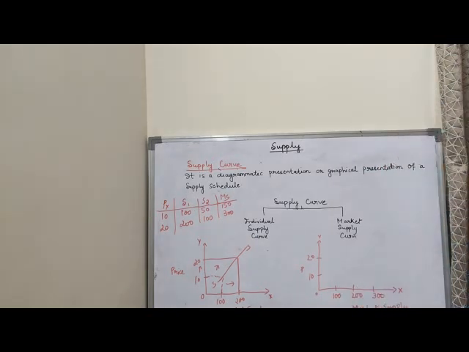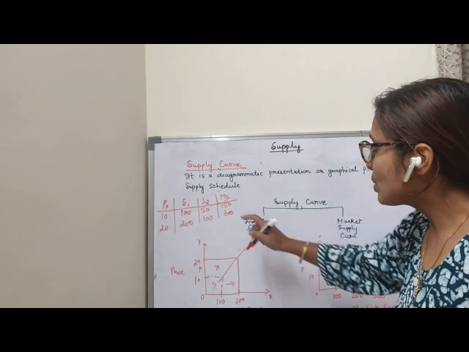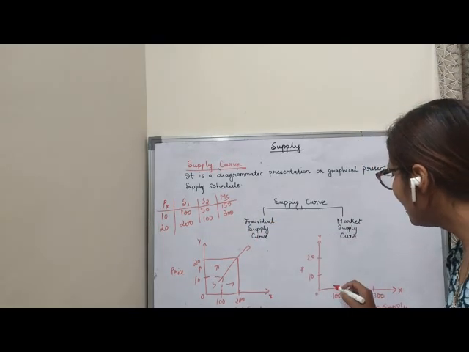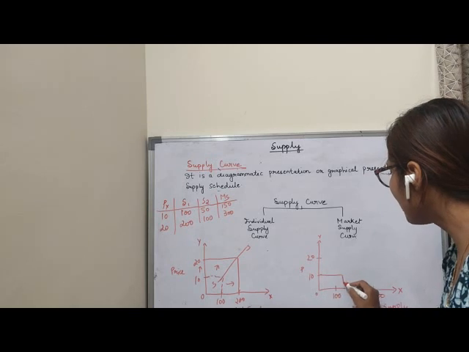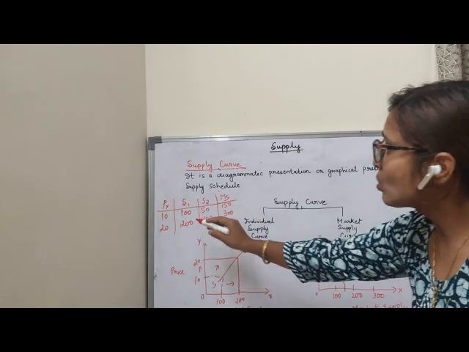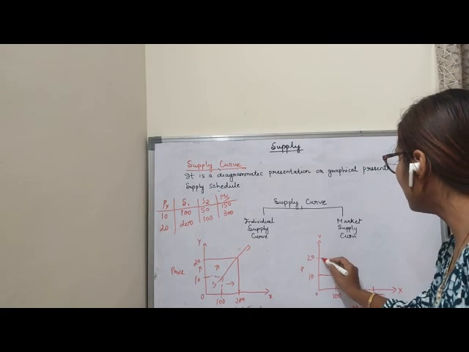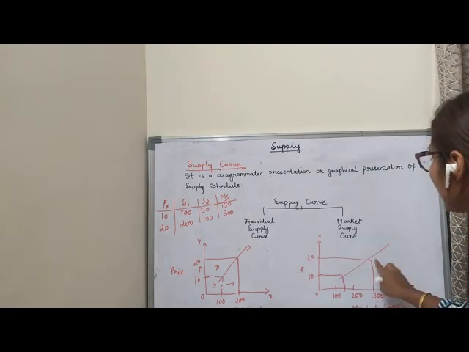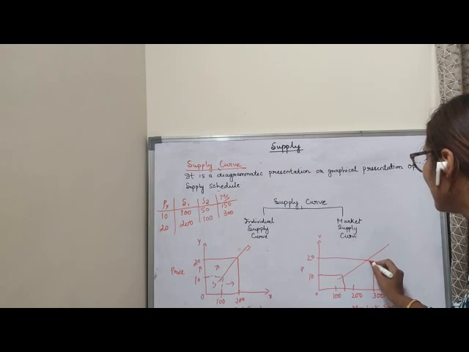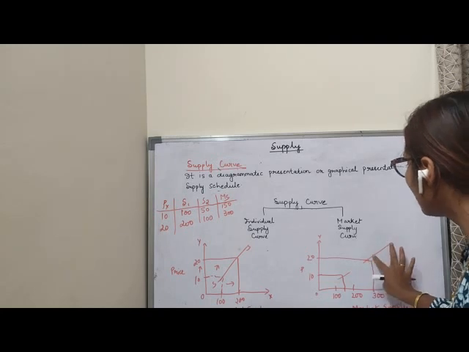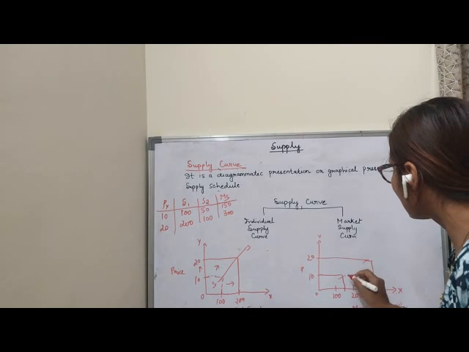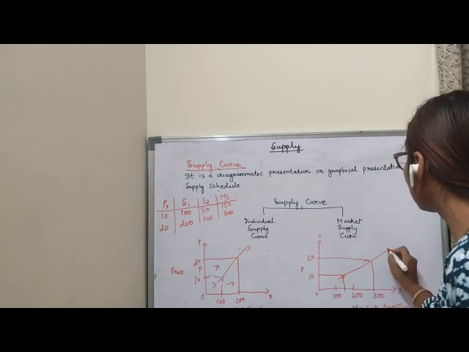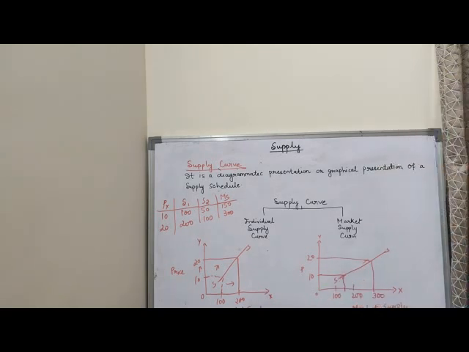Now you see at price rupees 10, market supply is 150. So for price rupees 10, 150 will come here in the middle. At rupees 20, market supply is 300. So here is 300. Now if you join this, you will get, sorry, I am very bad in drawing, so you do it properly. It will go from this one. So here is the SS. So this is the market supply curve.